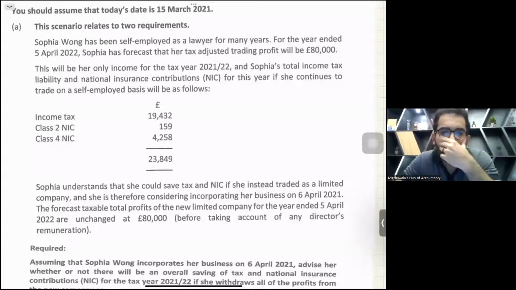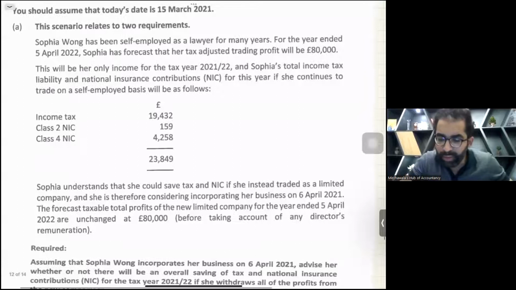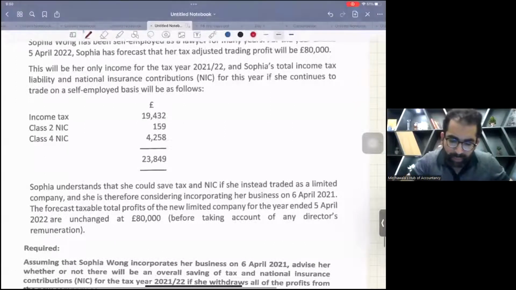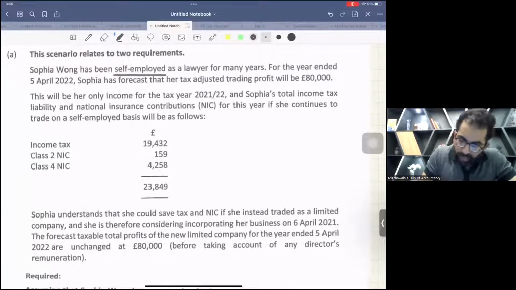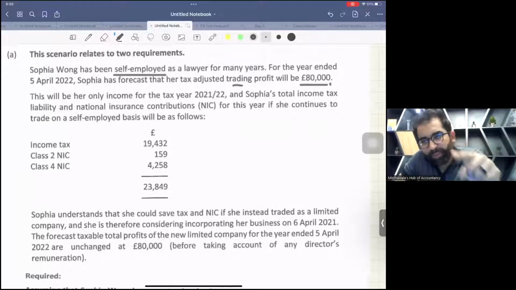Okay, this is the third question. Sophia Wong has been self-employed as a lawyer for many years. For the year ended 5th April 2022, Sophia has forecast her tax adjusted trading profit. Right now, she is an individual sole trader, self-employed. Trading profit is 80,000.